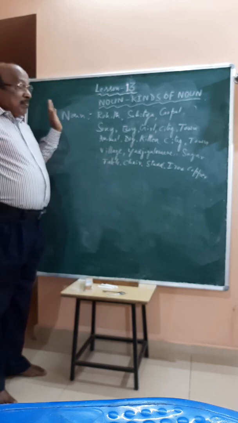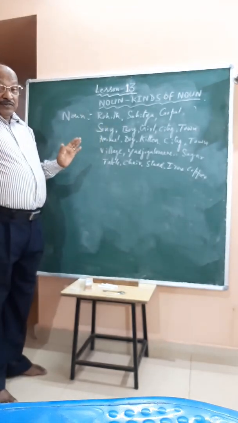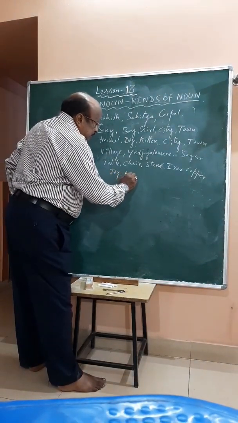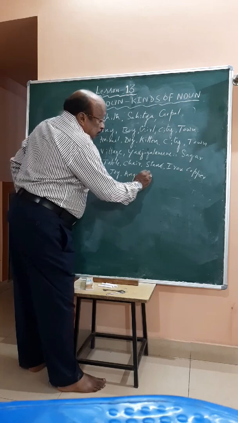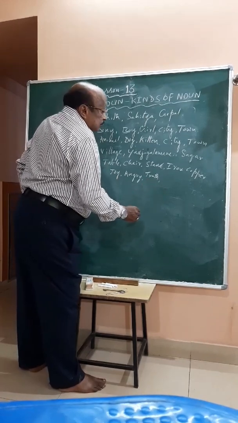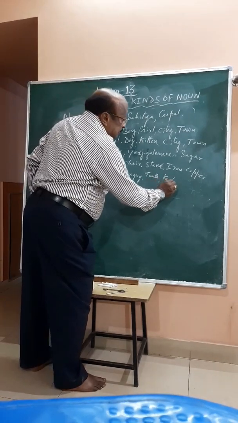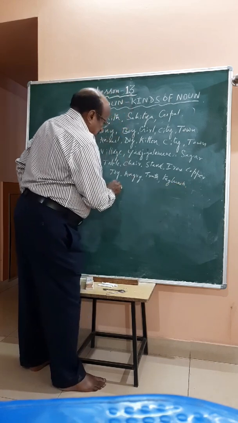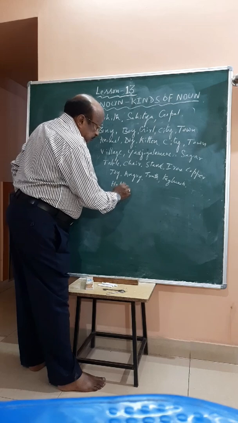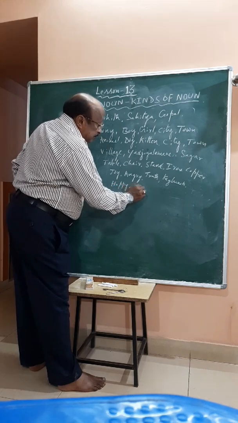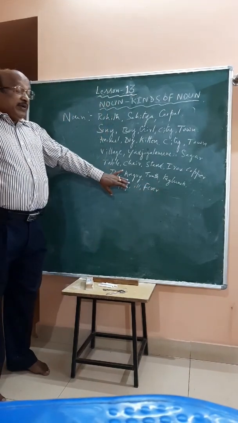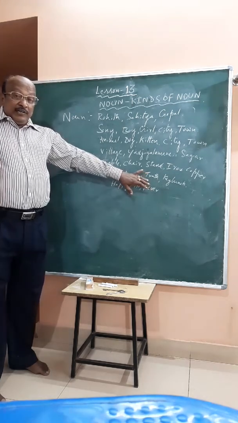Next, one more kind of noun is there. Take for example joy, angry, truth, key bunch, happy, ill, fever. These are also nouns. We cannot catch hold of these things. I will tell you at a later stage during kinds of noun.